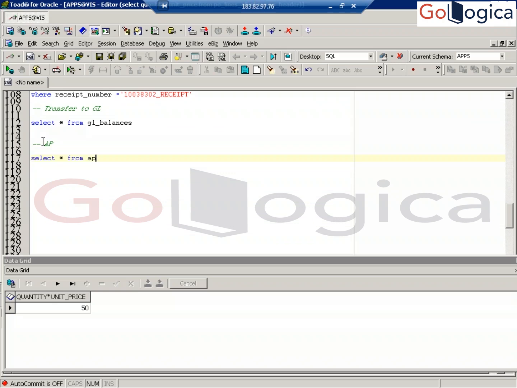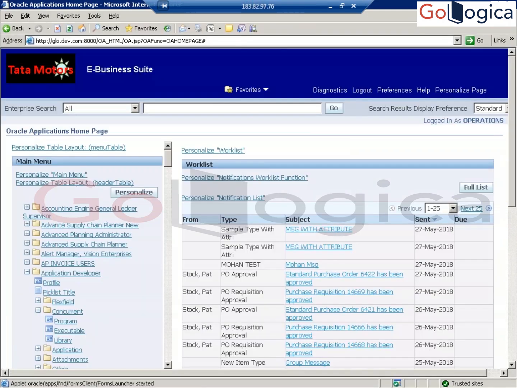AP invoices all, AP invoice lines all, AP holds all, and then AP payment schedules all. These are the tables. Again the same tables. It is done now.